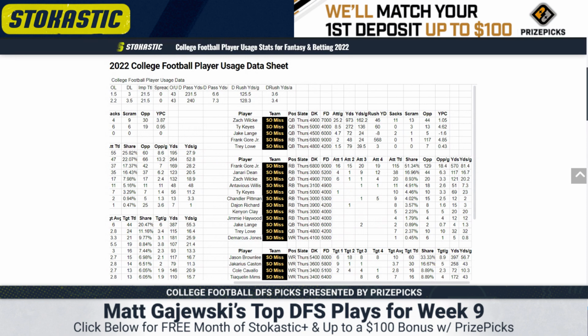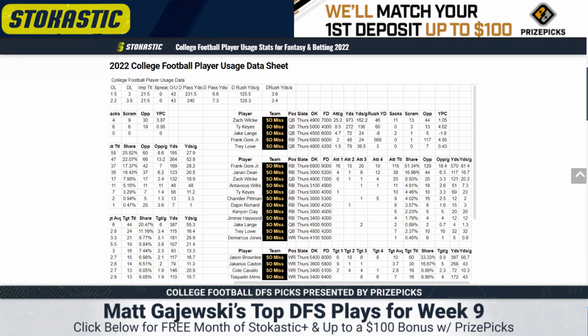I think the engine of this offense is going to be Frank Gore, and they're going to try to keep the ball out of Wilkie's hands the best they can. Makes him a very dicey GPP option. He's only averaging 162 yards per game. However, if they're down, they're going to need to use him. So take that for what it's worth. I don't think it's worth much.